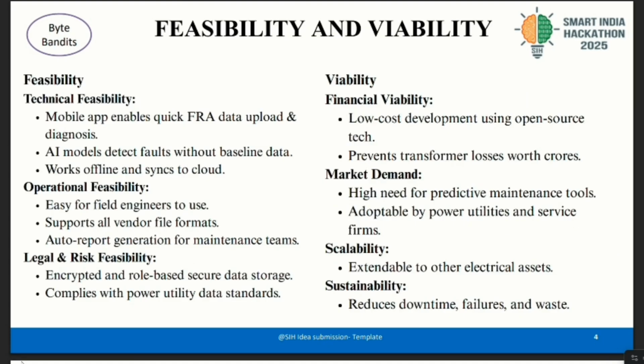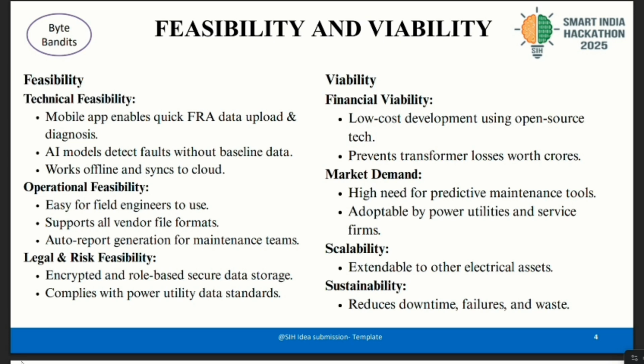I am Sushmita and I'm going to explain this slide. This slide explains the feasibility and viability of our solution. Technical feasibility. Our app quickly uploads FRA data, uses AI to detect faults without baseline data, and works offline with cloud sync. Operational feasibility. Simple for field engineers, supports all vendor formats, and auto generates maintenance reports. Legal and risk feasibility. Data is encrypted, role based, and compliant with utility data standards.